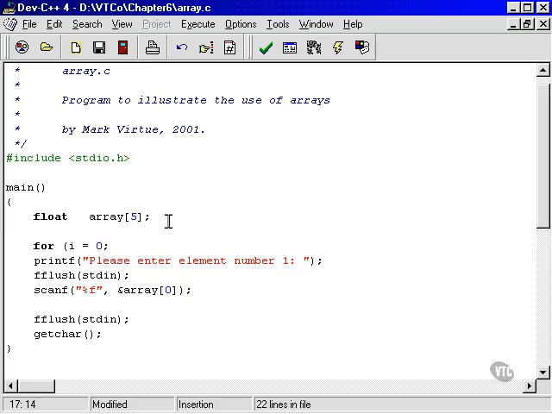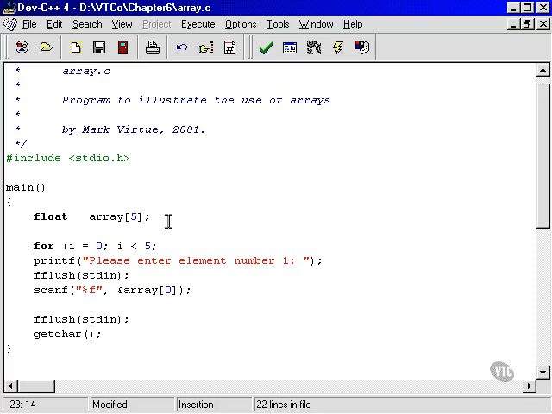Now we say we're going for I, we could write it like this, less than or equal to 4. Because we have to go up 0, 1, 2, 3, 4. That's 5 elements, 0 to 4. But we typically don't write it that way. What we typically do is I is less than 5. And that way, this number matches this number. It's always good to have them the same, because then you can really tell that we're not making any mistakes.